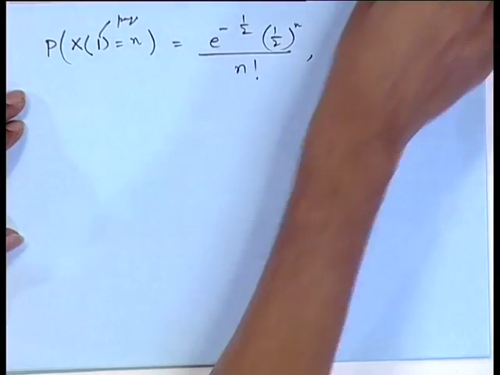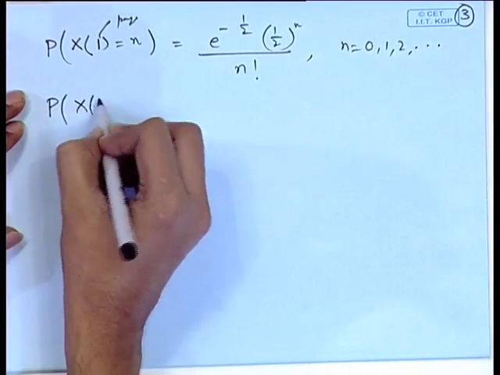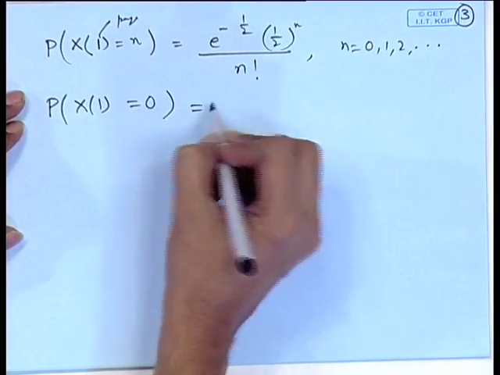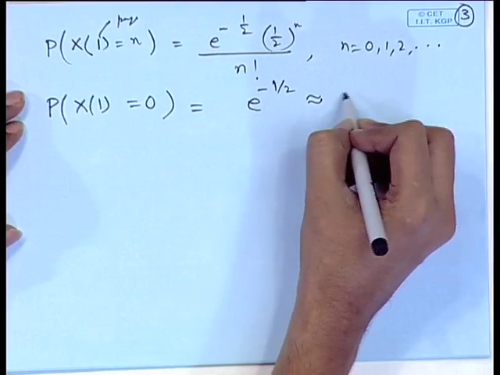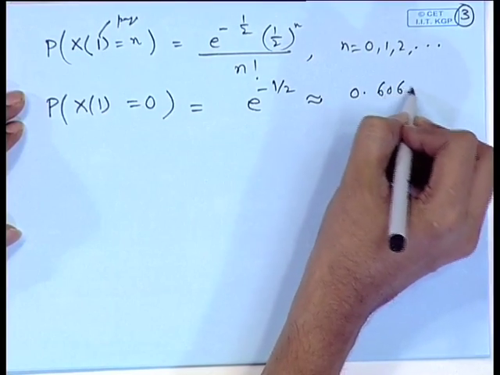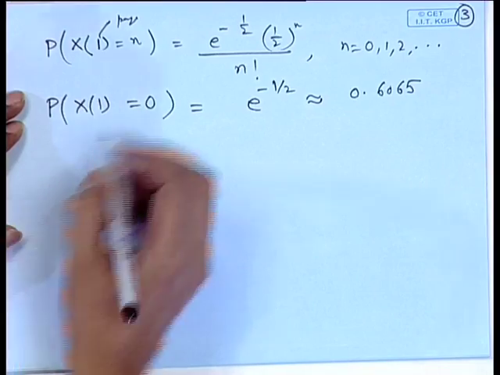What is the probability that a page has no errors? That means we want the probability of X1 equal to 0. According to this formula, it will be e to the power minus 1 by 2, which is approximately 0.6065.